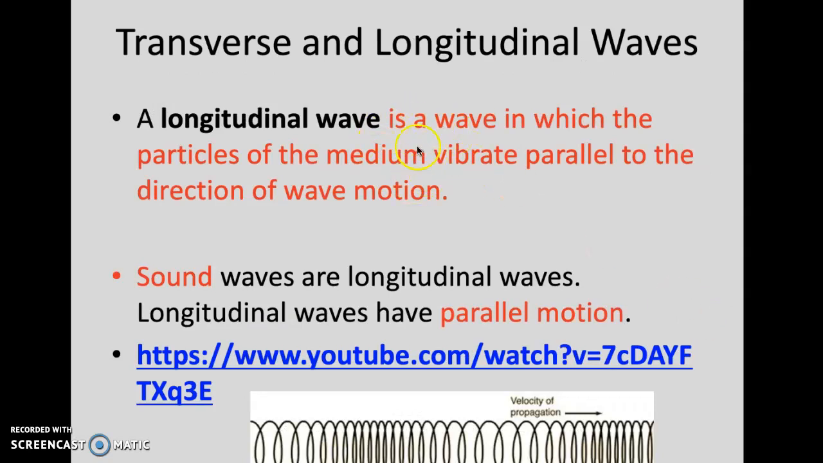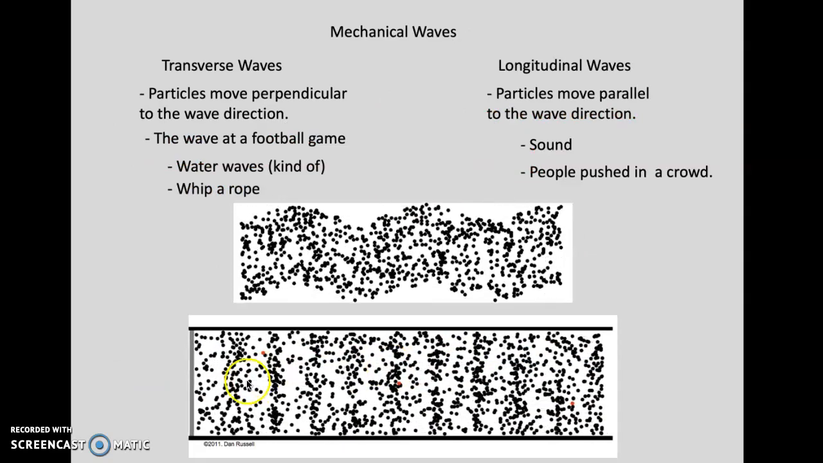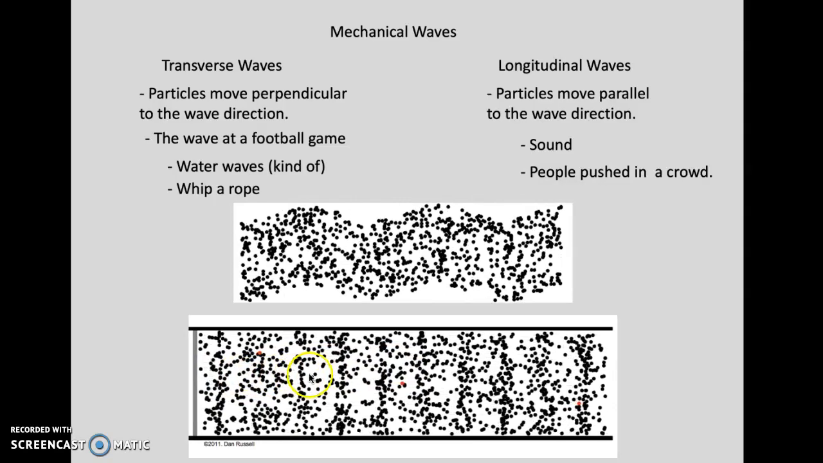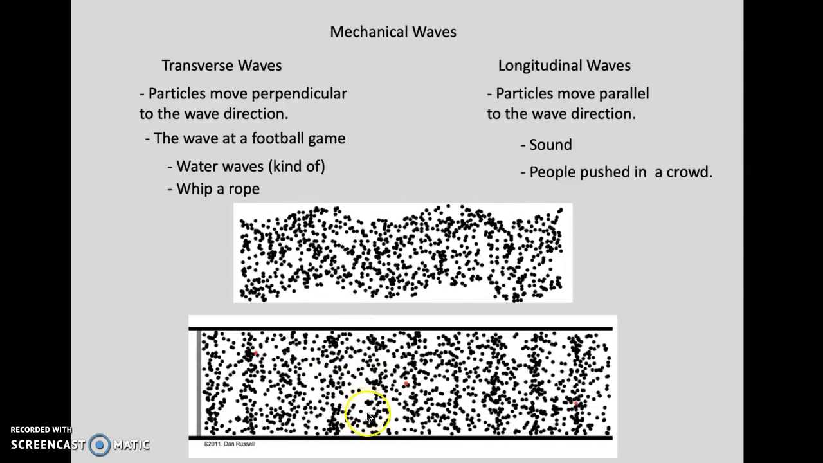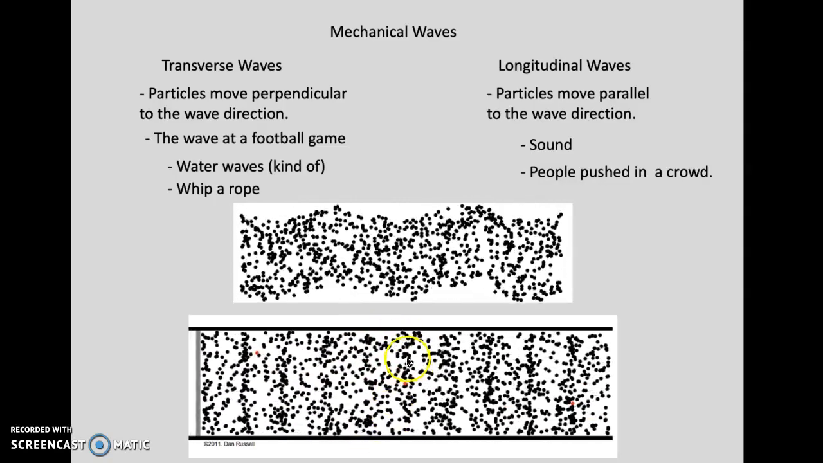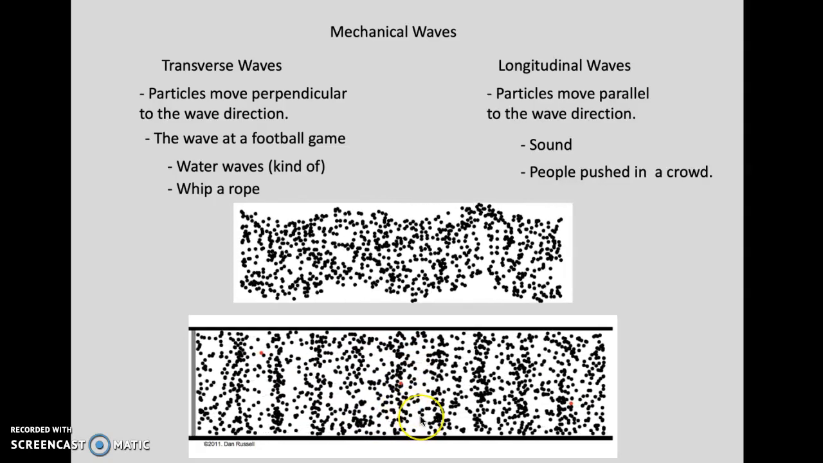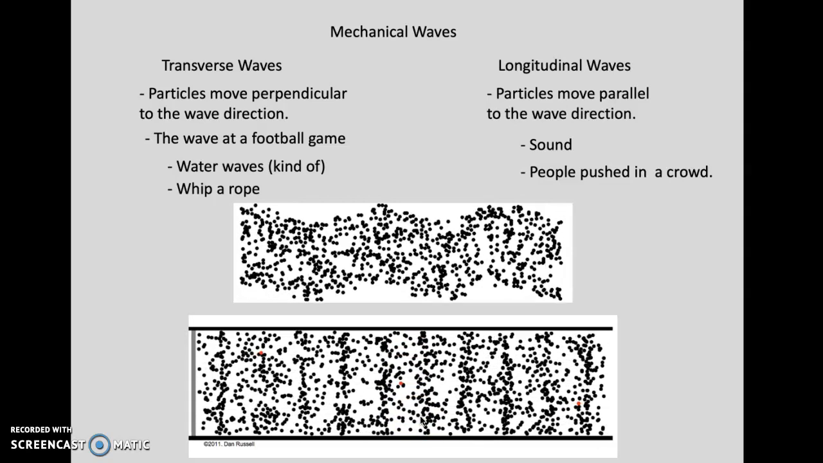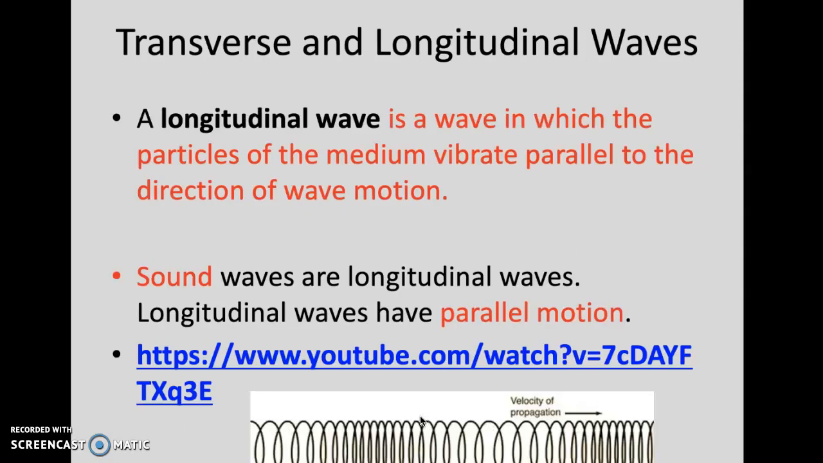So longitudinal waves, the particles are parallel. So what I see here, as the wave moves this way, the particles also move in that direction, left to right. You'll notice this area of high density, called the compression, area of low density, called the rarefaction. We'll talk about how to measure wavelength on a longitudinal wave as well. So sound is the most common example of that.